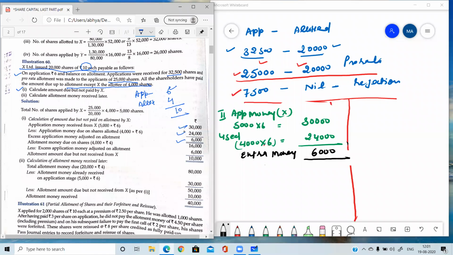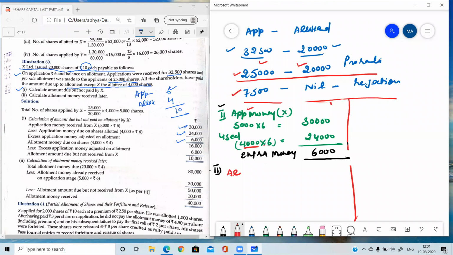First step, find out the applied or allotted. One will be given in the question and the other one you need to find out. Second step in the pro rata table, find out the excess money on application, which is rupees 6,000. Third step: now find out the allotment money, which is the next installment. You need to move in sequence. First installment is application, then the second installment is allotment. Now X has to pay allotment money on 4,000 shares.